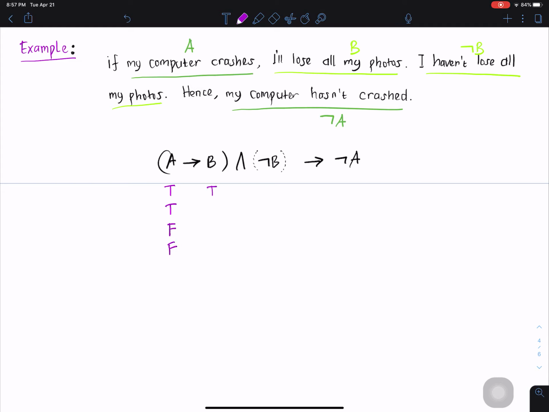B will be true, false, true, false. Then I have not B here, so meaning false, true, false, true. And then I have not A, the last one, it is false, false, true, true.